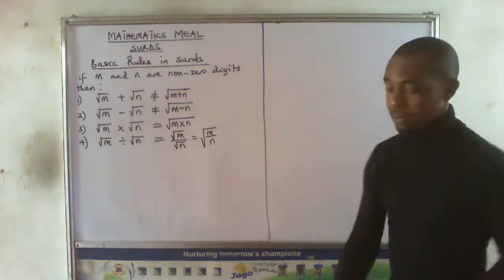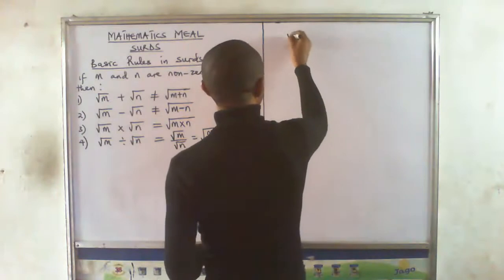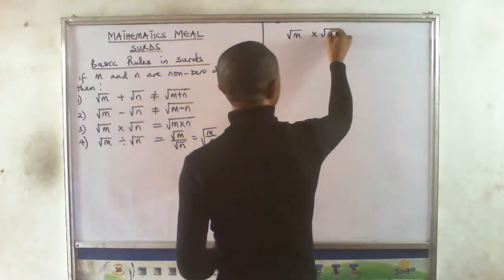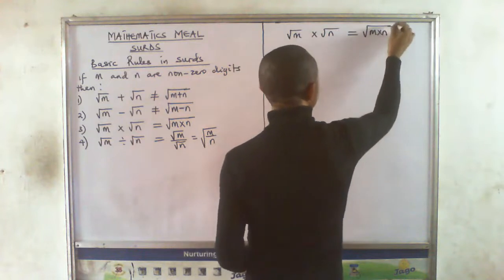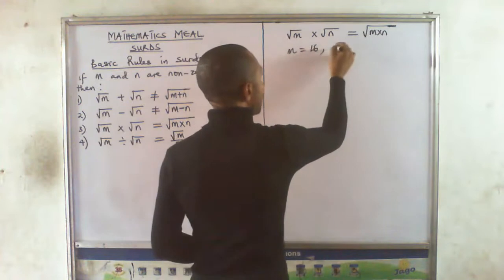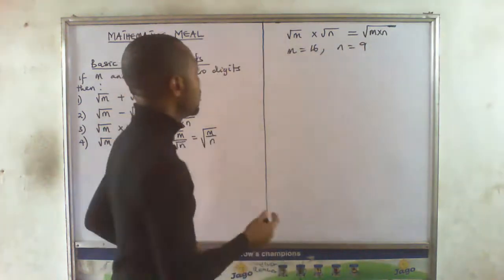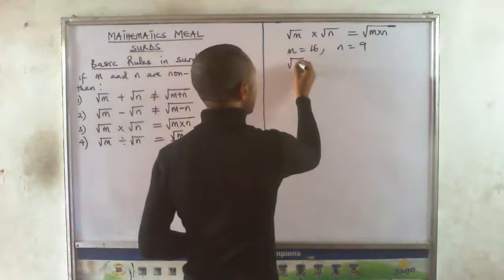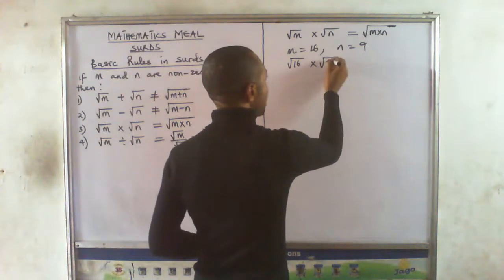Quickly, if we have square root of m times square root of n, it is the same value as square root of m times n. Okay, let's see. If m is 16 and n is 9, let's return to the former numbers that we used. If I plug them in here, I have square root of 16 times square root of 9.